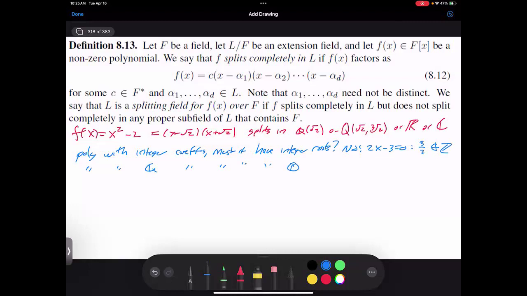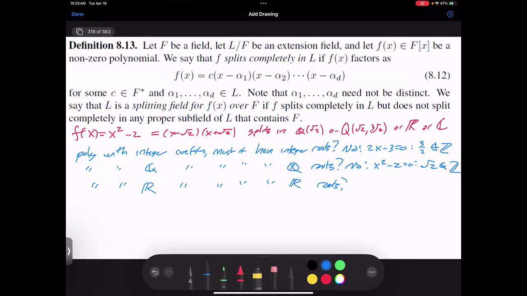All right, you're very contrarian today, so the answer is no. Okay, x squared minus 2 equals 0. The square root of 2 is not in Q. All right, what if I give you a polynomial with real coefficients? Must it have real roots?